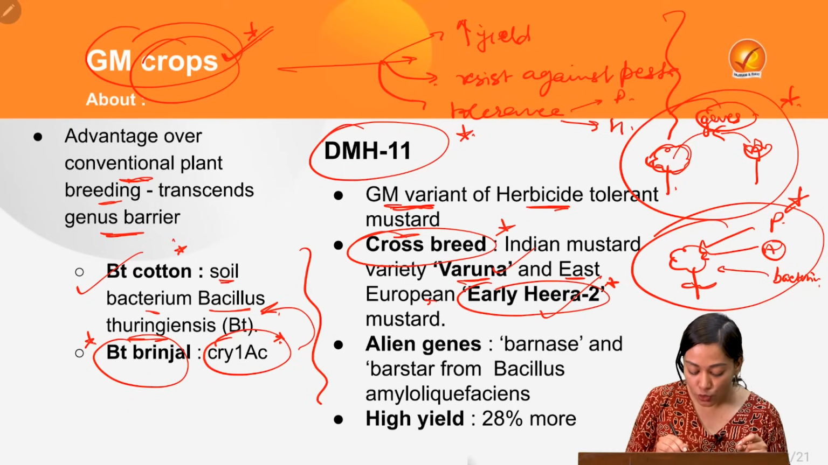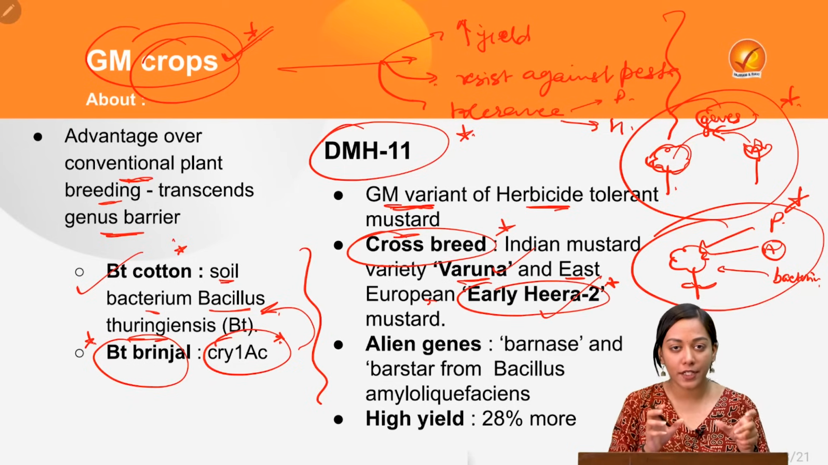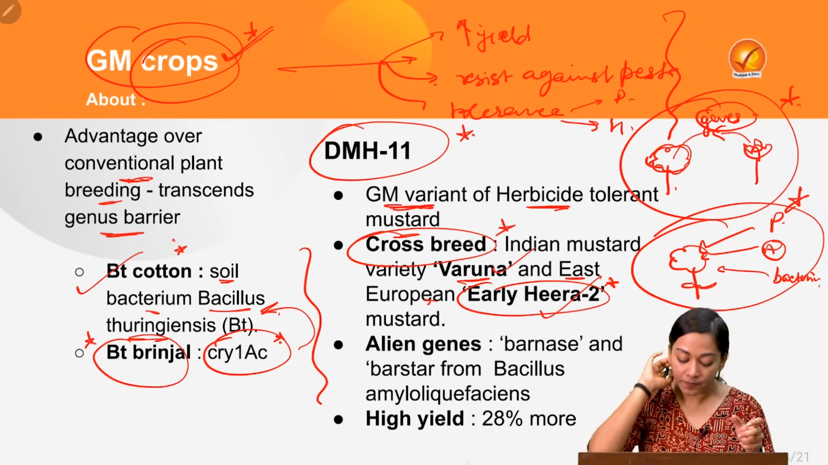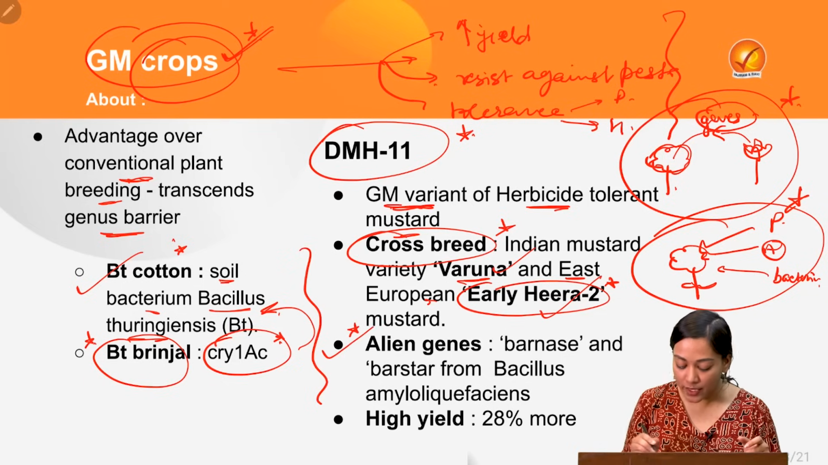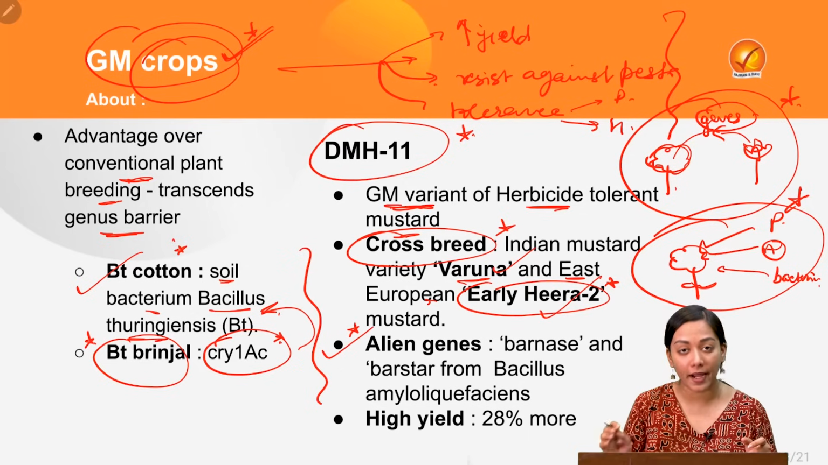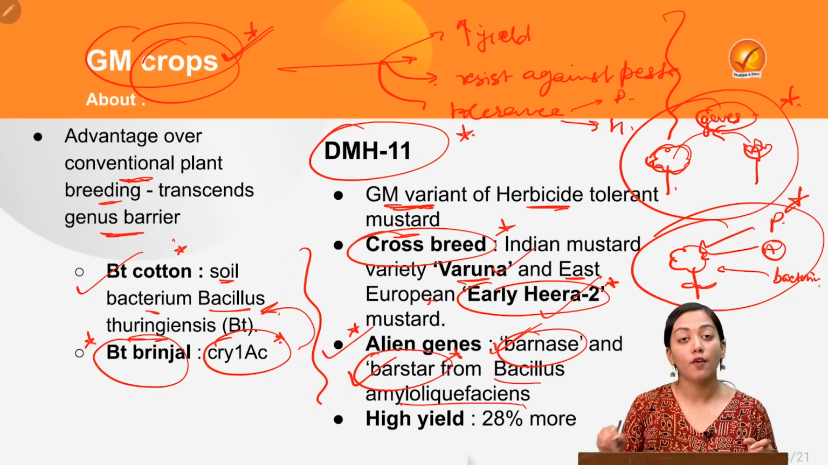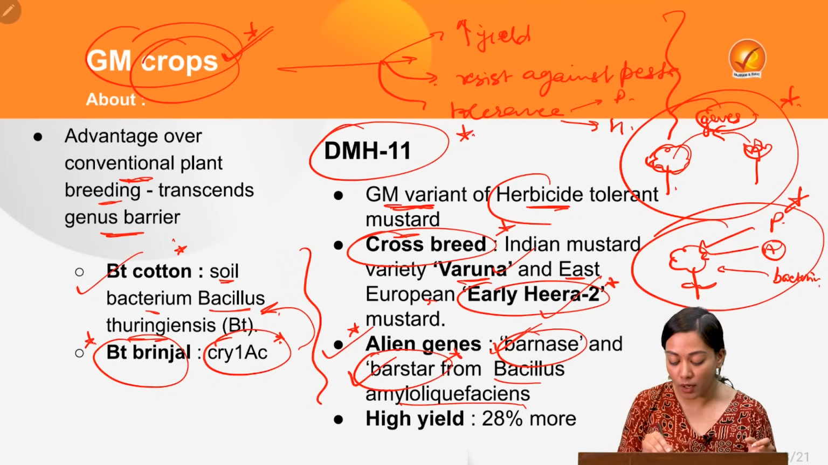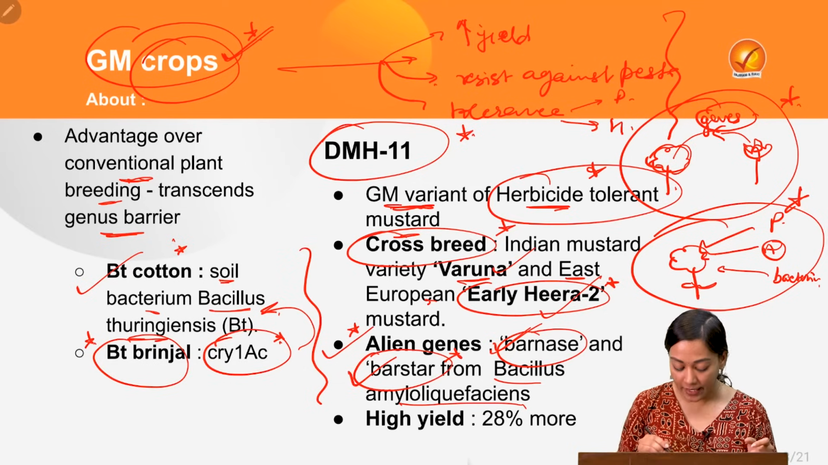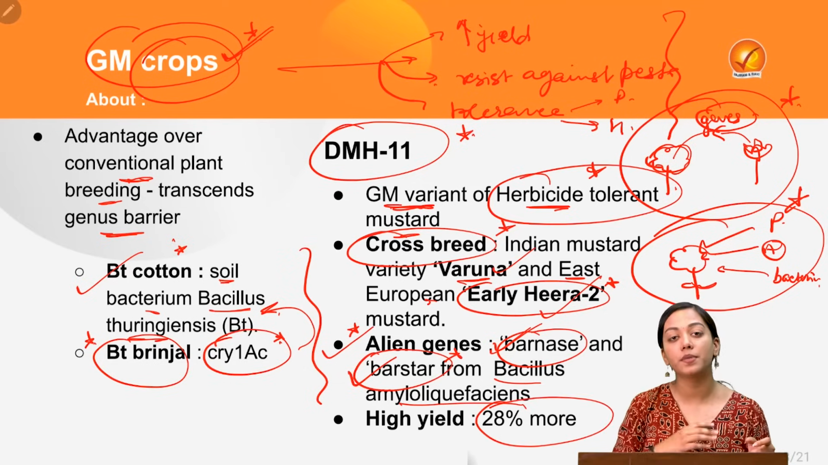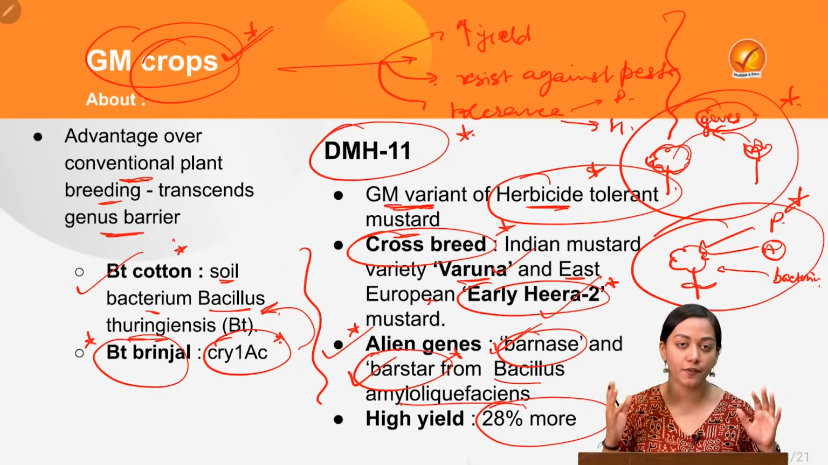Now, it has not only got the cross-breeding of these two species of mustard, but also alien genes in it. These two alien genes again come from soil bacteria, Barnase and Barstar. These names are important from the prelims point of view. What does it ensure? First of all, herbicide tolerance. Second, it ensures a high yield of up to 28% more than the conventional mustard crops of India.